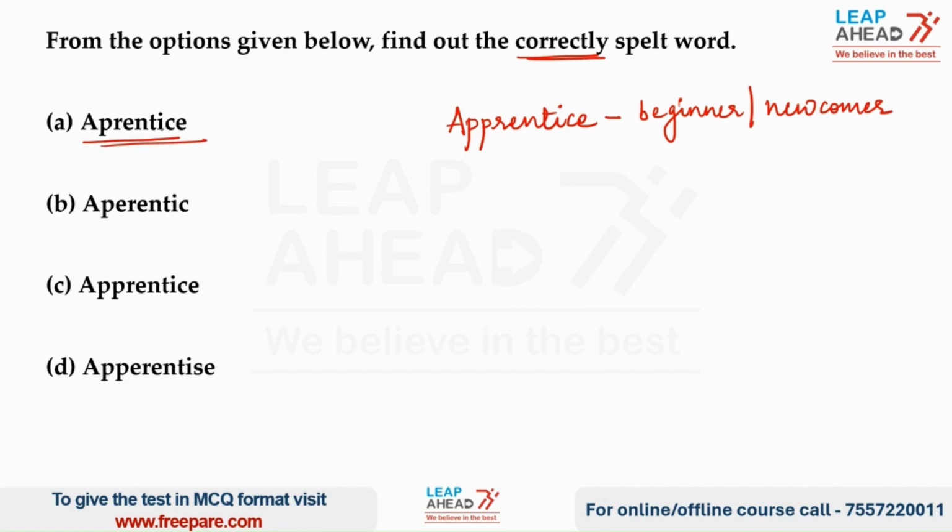We can see that only a single P has been used over here, so we can eliminate option A. In the second option, we can see that again a single P is used and E is missing after C, so we can eliminate option B as well. Coming to option D, we can see that S has been used instead of C, and E has been added over here, which makes the word incorrect. So we can easily see that the correct spelling is option C, which is Apprentice.